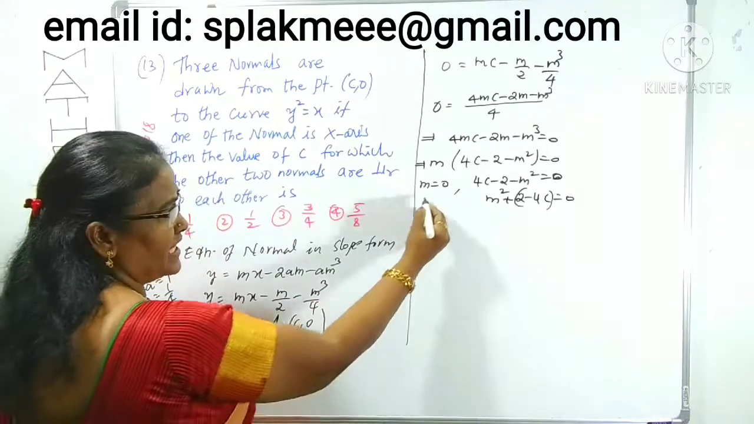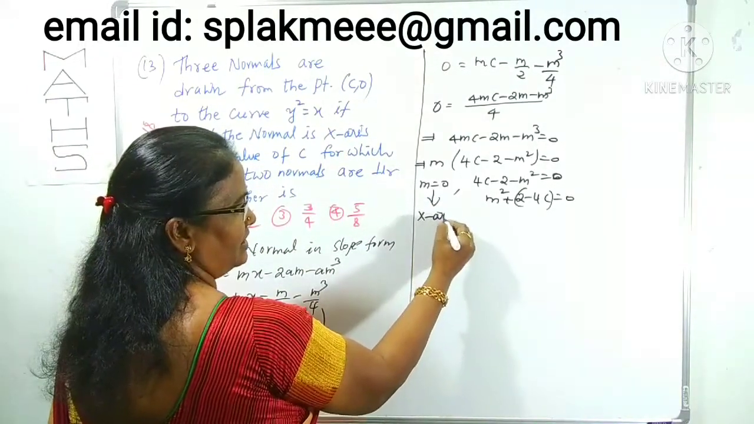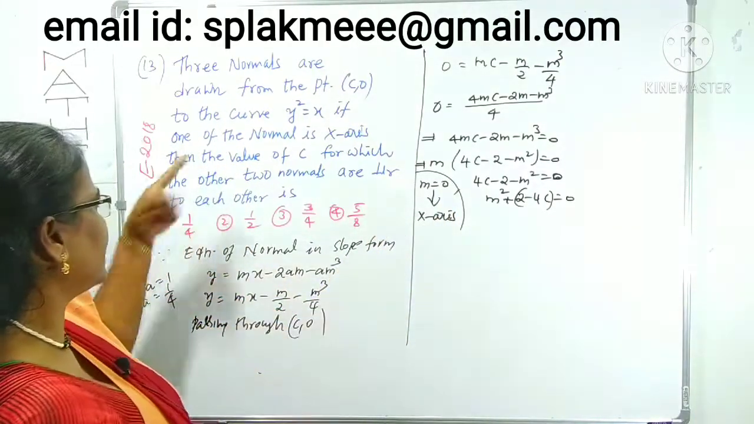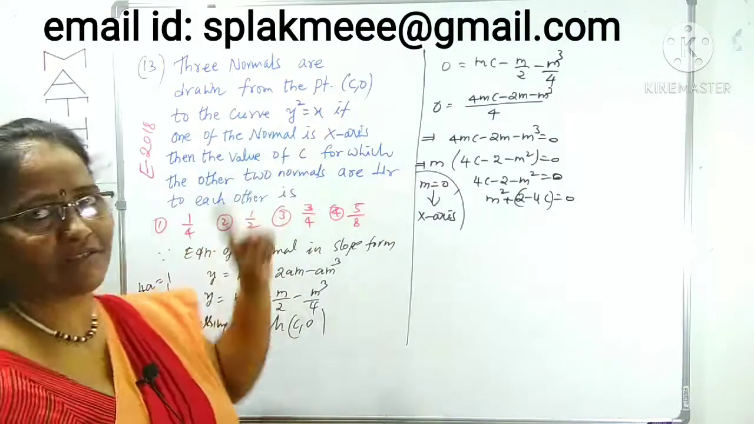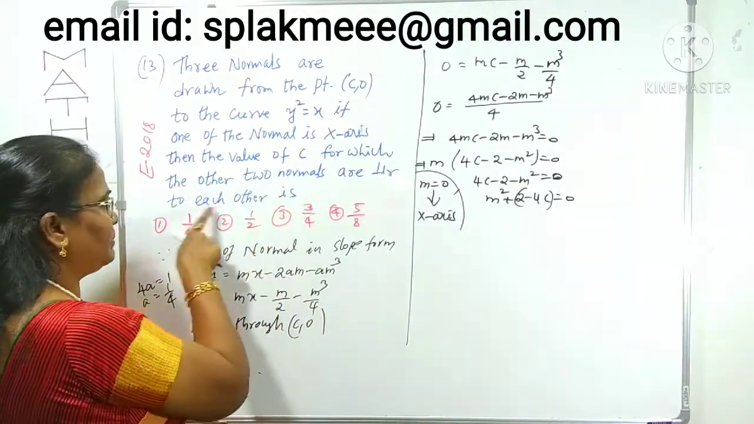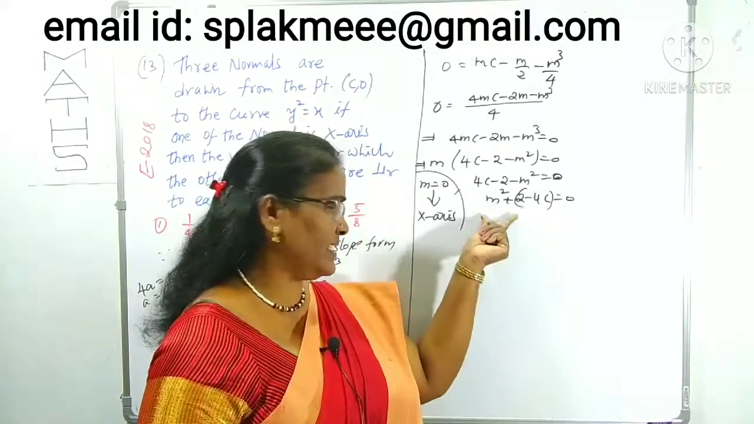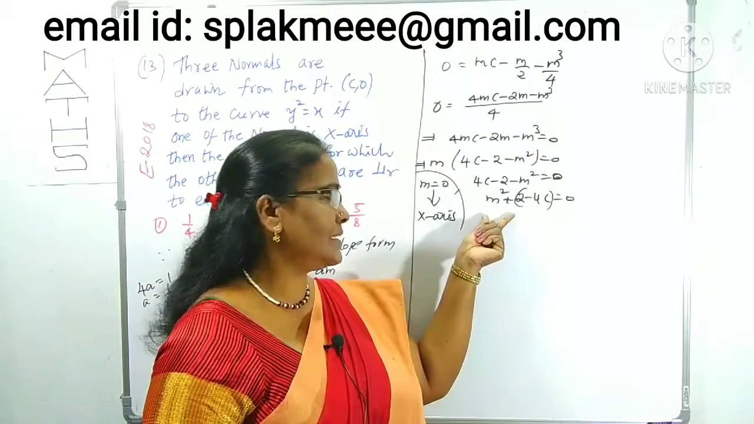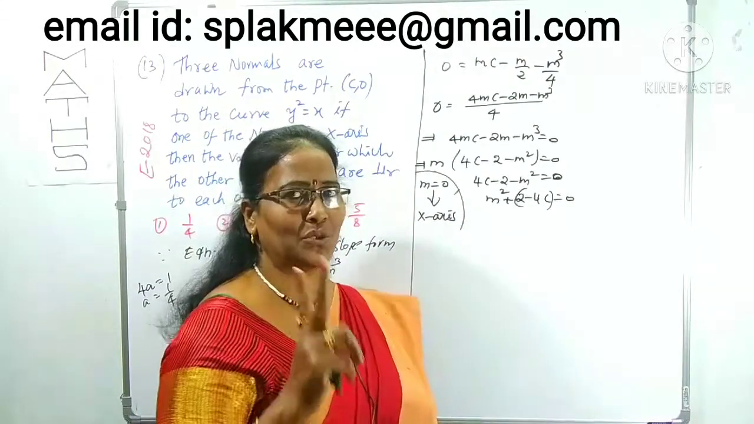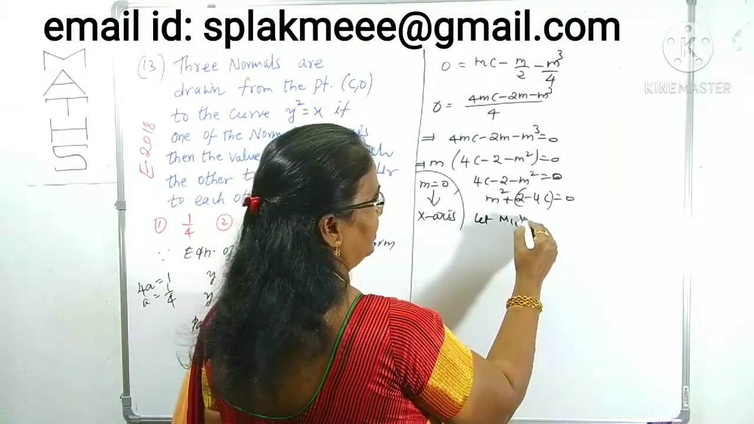The slope of this normal line we got is 0, which means the x-axis. We got m equal to 0, so one normal is the x-axis. What is the next sentence? The other two normals are perpendicular to each other. The other two normals we can get from this equation. This is clearly a quadratic equation in terms of m, which means it has two roots. Let them be taken as m1 and m2.